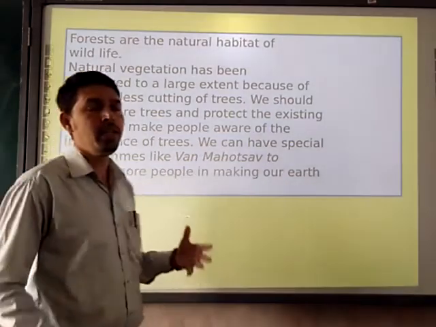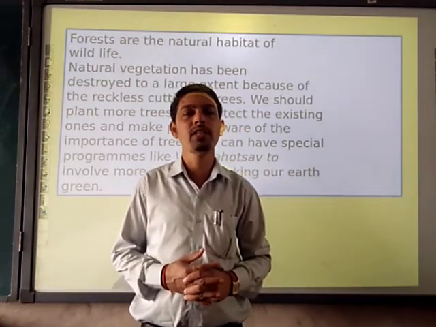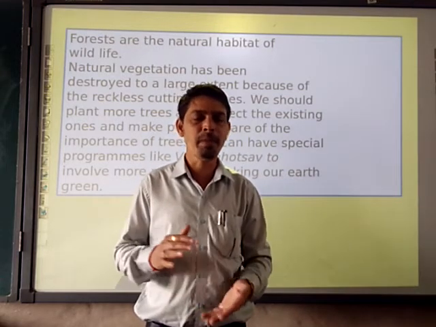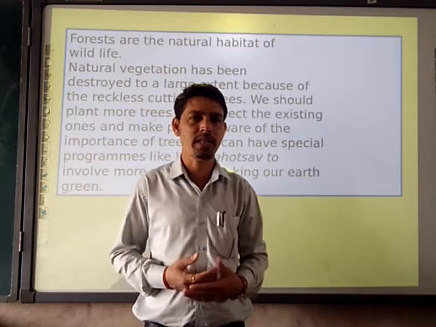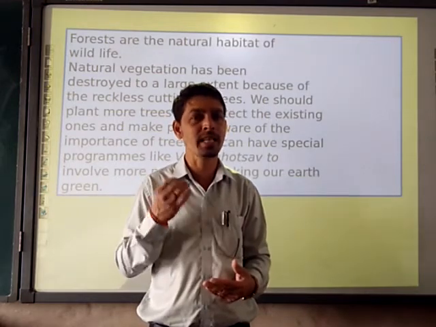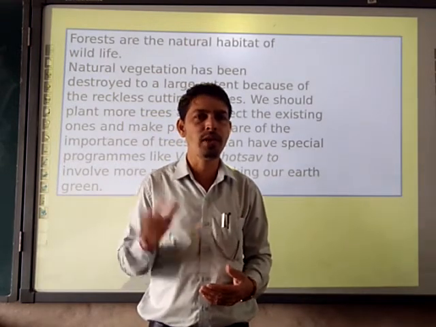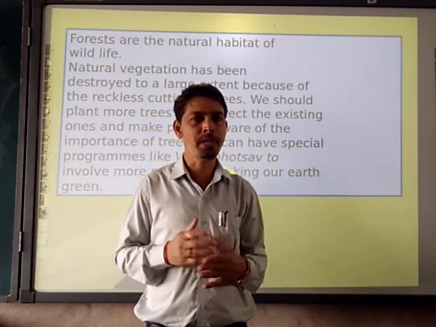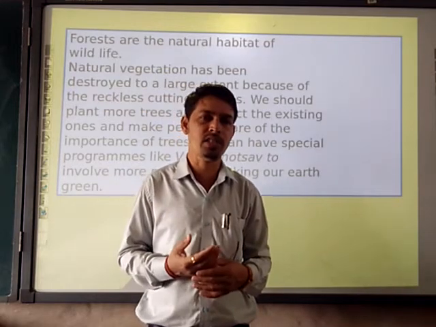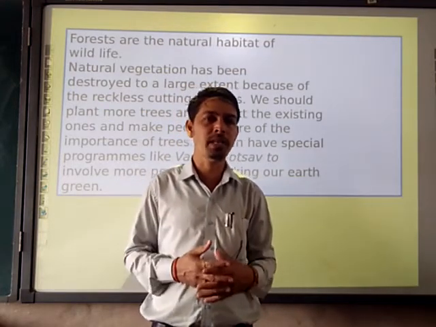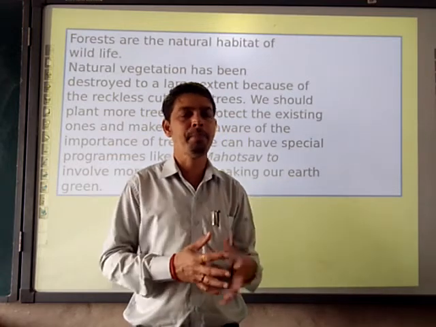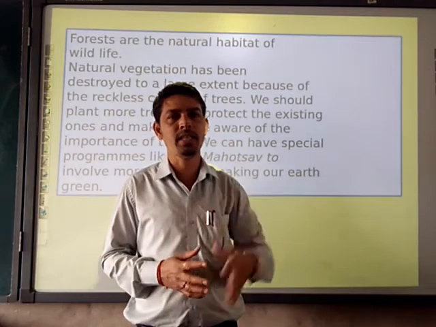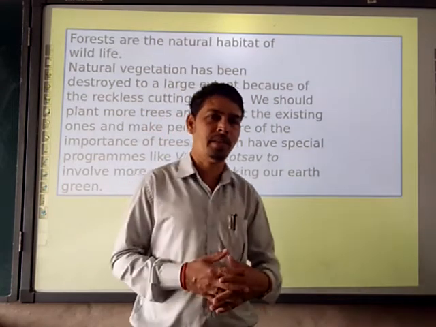Every 5th June we celebrate World Environment Day. On that day we plant different saplings to make our earth more green. Because of human need and human greed, humans are cutting forests in large numbers, which is called deforestation. We should stop deforestation and we should do afforestation. I request you, whenever you have a birthday, purchase one sapling, place it in your garden and take care of it. When the plant converts into a tree, you will feel very happy.